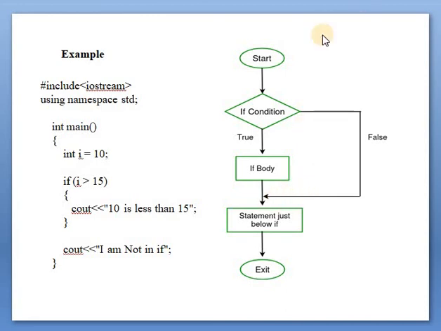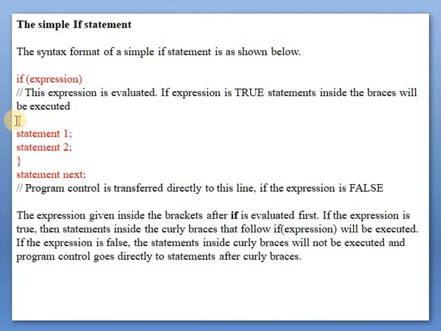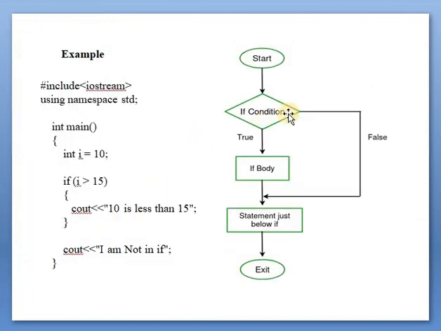First we will see the flowchart. Here: start, after that the if condition. If the condition is true, then it will execute the if body. If body means statement 1 and statement 2. If the condition is true, it will execute the statements present inside the curly brackets.